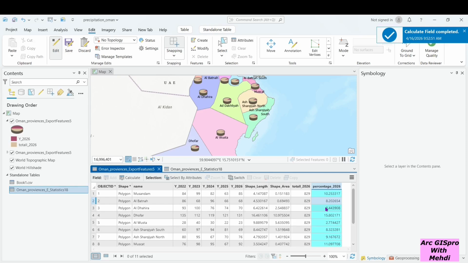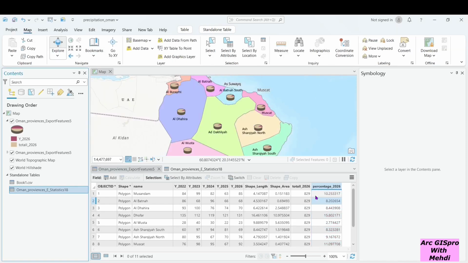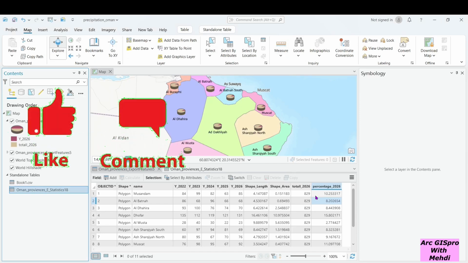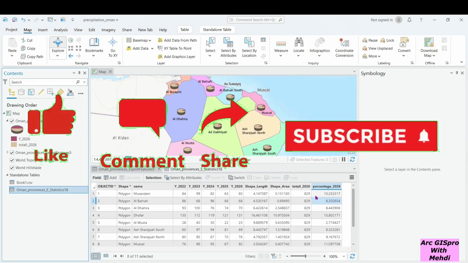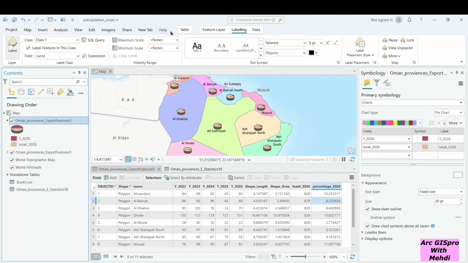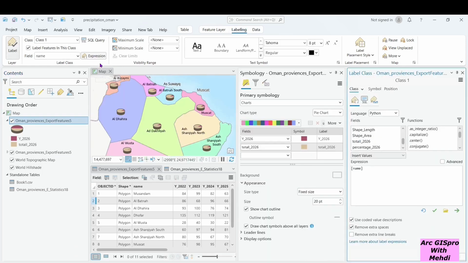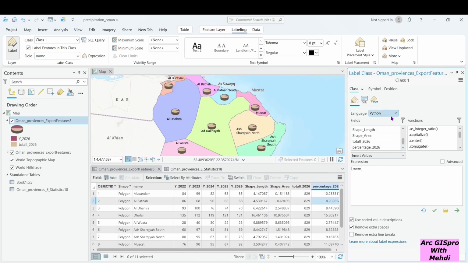Okay. As you see, the percentage of the rainfall has been calculated properly. For the next step, I want to label each province based on the percentage. For this, click on the specific layer, go to the labeling, go to the expression, okay, set it on Python.